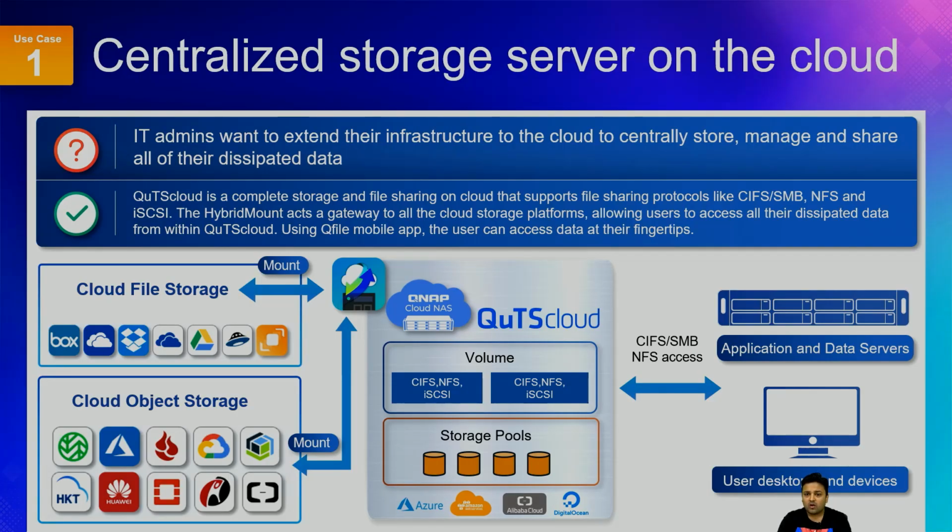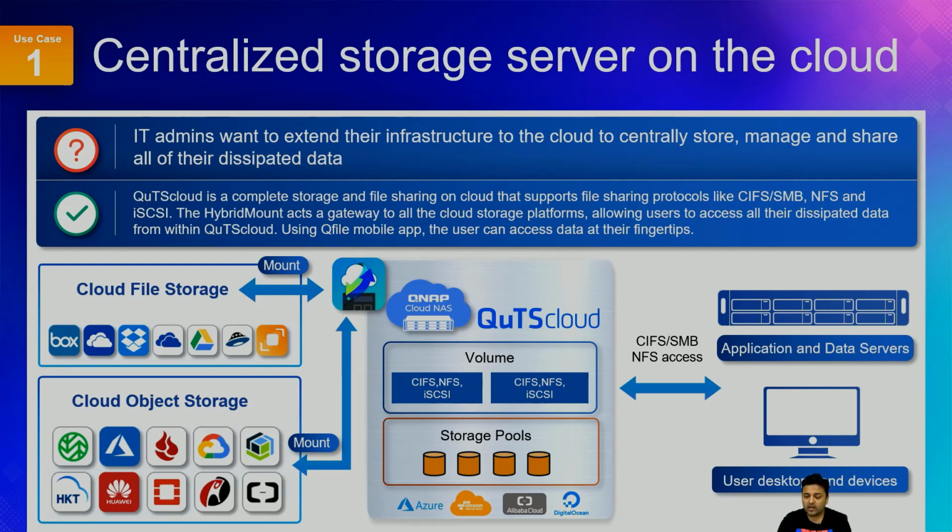One use case of QuTScloud is, of course, that you can have a centralized storage server on the cloud. What it means is, let's say an enterprise has data spread across different kinds of storage, maybe Wasabi storage, or Dropbox, or AWS S3. So let's say your data is spread across different storage.